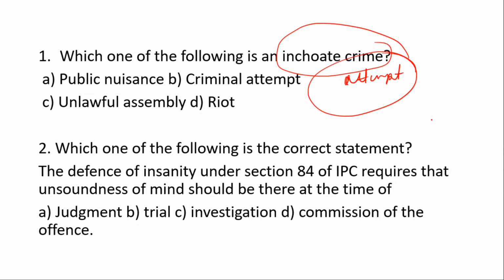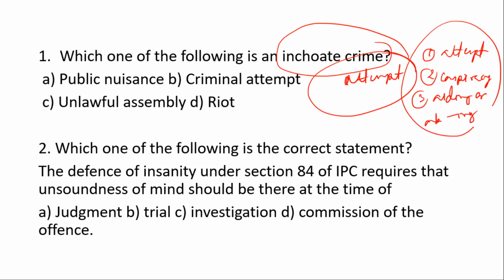There are three primary inchoate crimes. They are attempt, second is conspiracy, and third is aiding or abetting. So these are the three primary inchoate crimes. So here the correct option is B, that is criminal attempt. Criminal attempt is an inchoate crime.